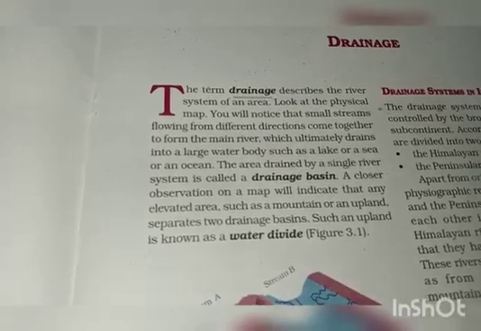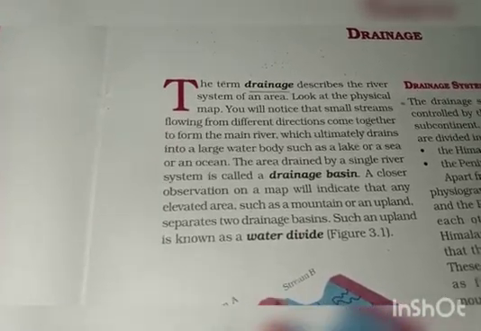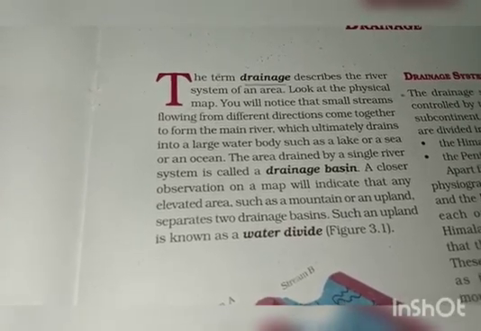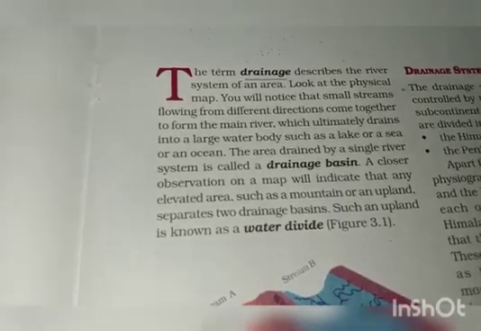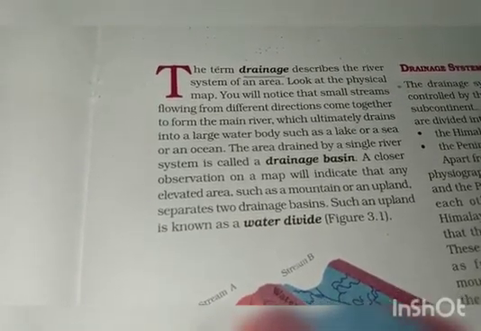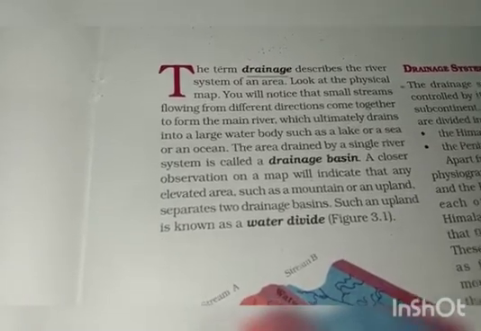Look at the physical map, you will notice that small streams flowing from different directions come together to form the main river, which ultimately drains into a large water body such as a lake or a sea or an ocean. Now, the area drained by a single river system is called a drainage basin.